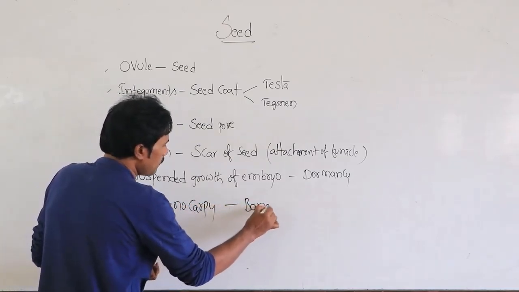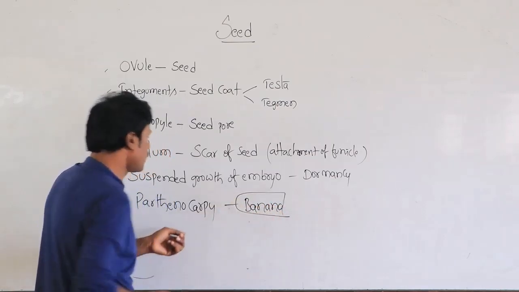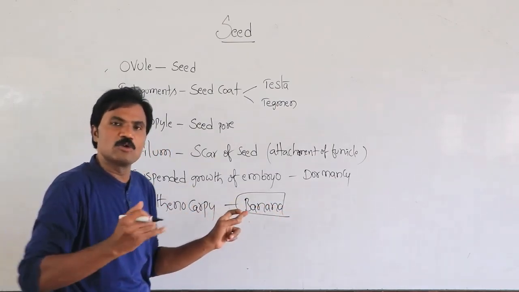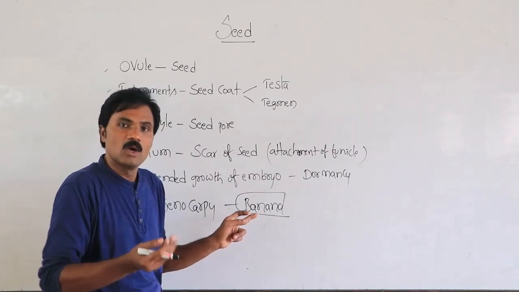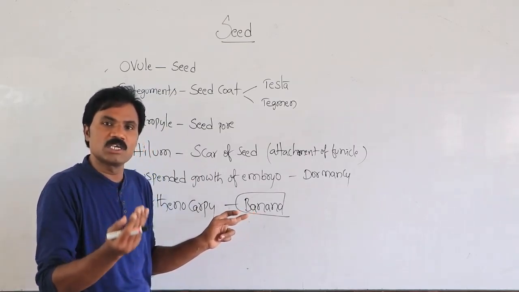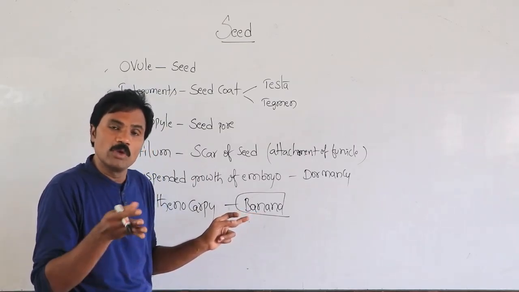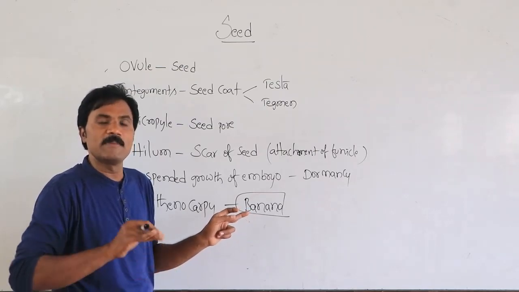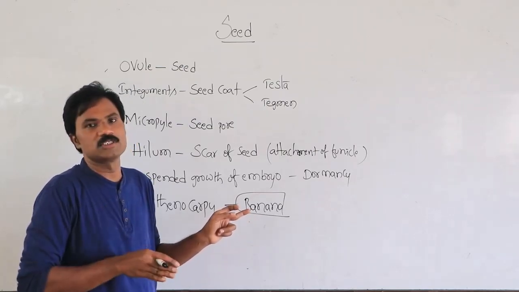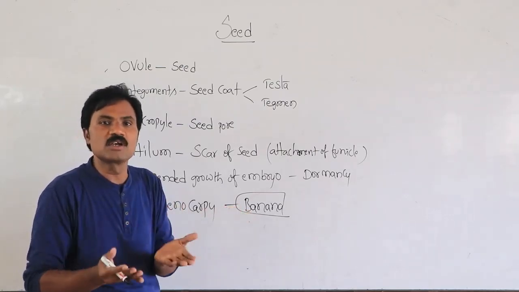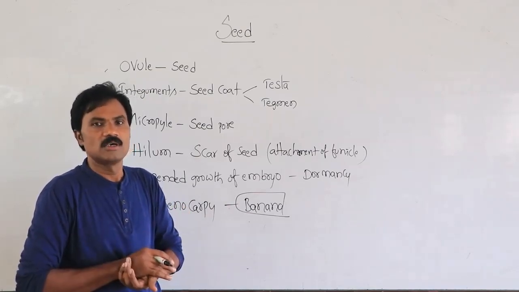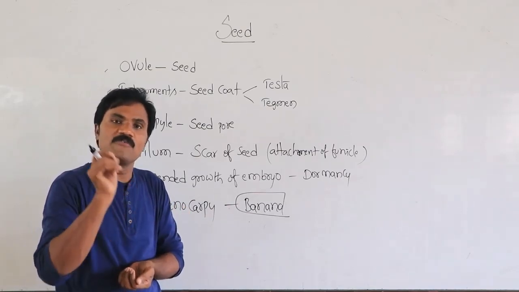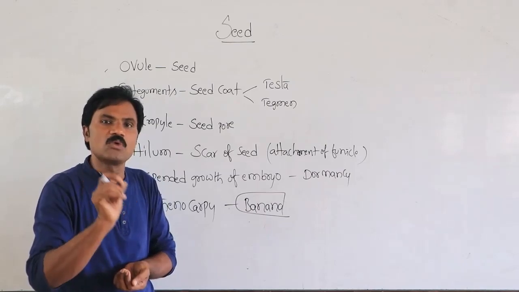Example, banana. That means parthenogenesis. Very, very important. What is parthenogenesis? Formation of fruits without fertilization. That means no seeds at all. Seedless fruits. So once again, formation of fruits without fertilization.